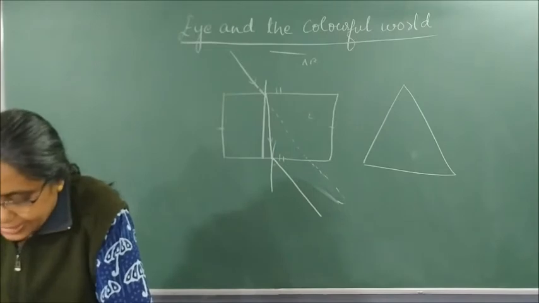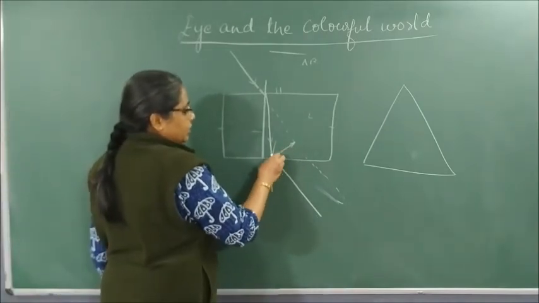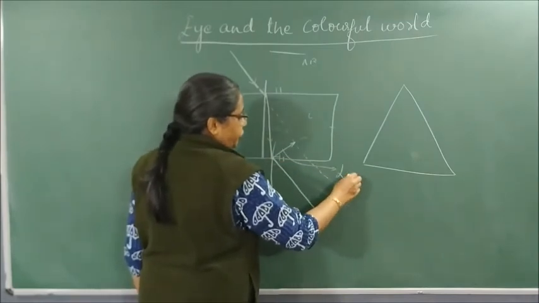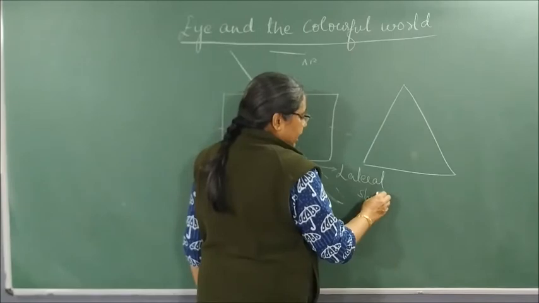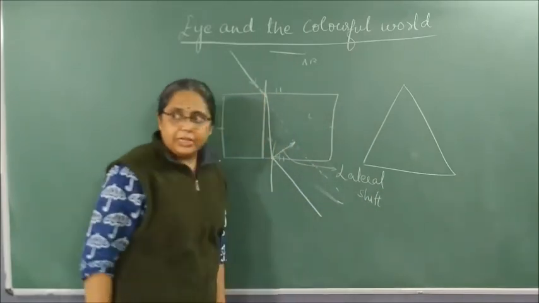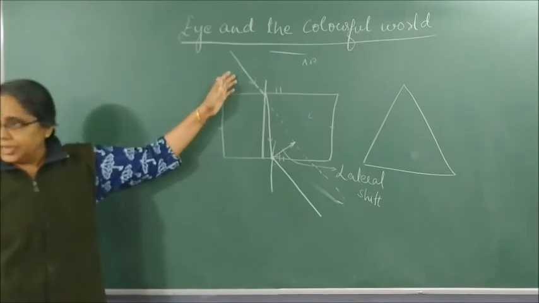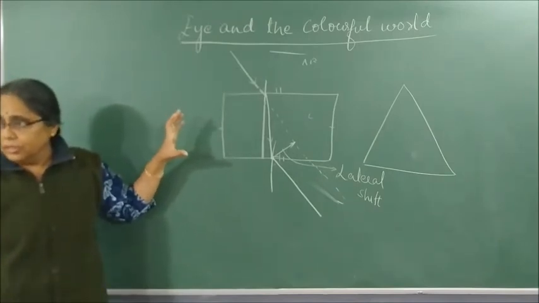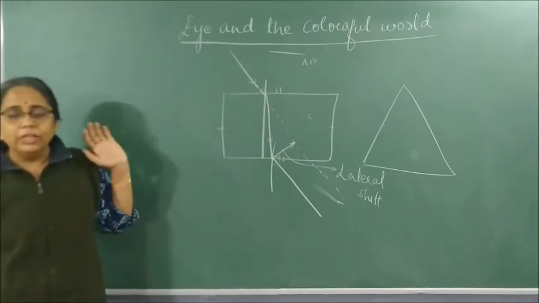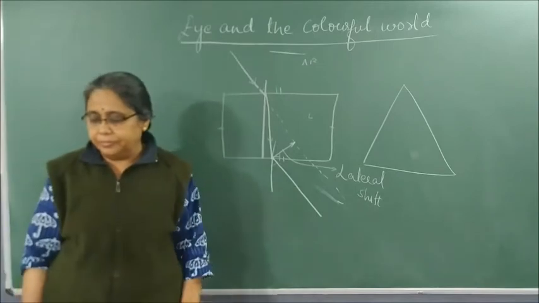However, it is slightly displaced laterally. What is this lateral displacement called? Lateral shift. We have studied this. This lateral shift is dependent on the refractive index of the glass slab, on the angle of incidence, and on the thickness of the glass slab. This is what you have studied in refraction through a glass slab.